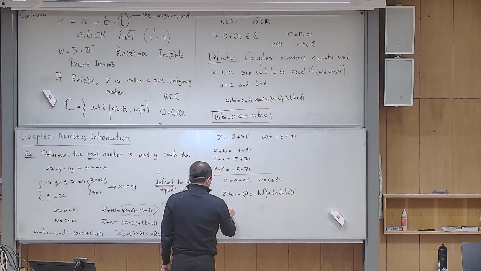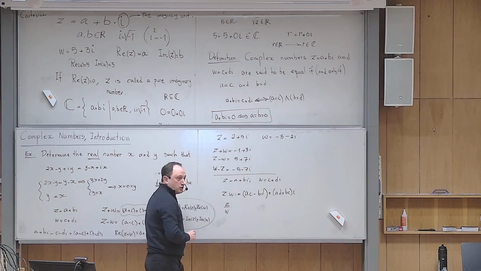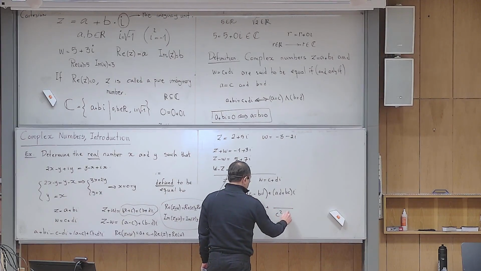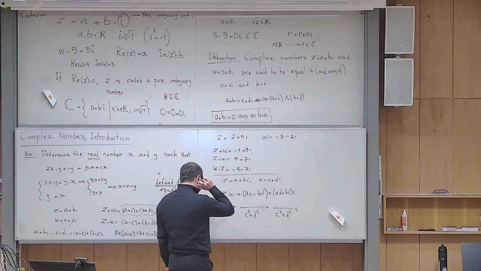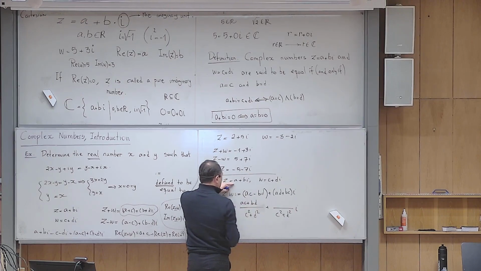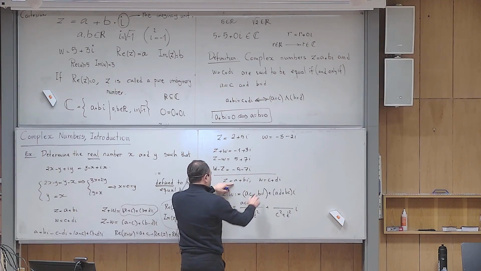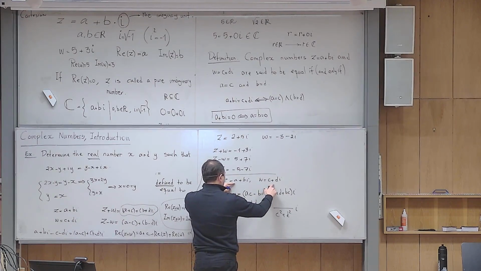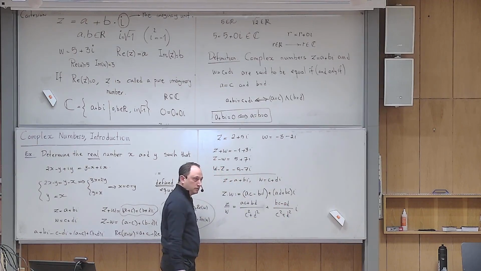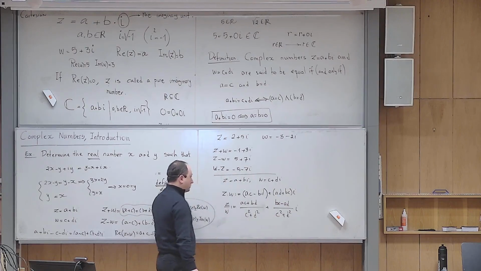The division is even more weird. So if you want to define this, I don't even remember the formula probably. Let me just do that. And then what you do is AC plus BD here, if I'm right, and then BC minus AD. So this is also a very strange definition, yes?